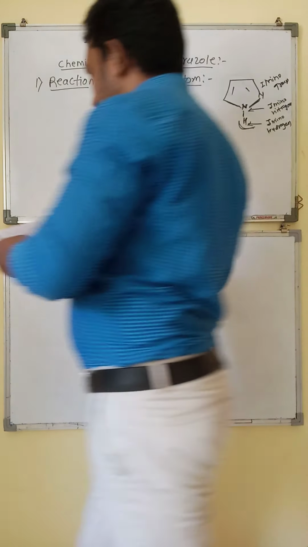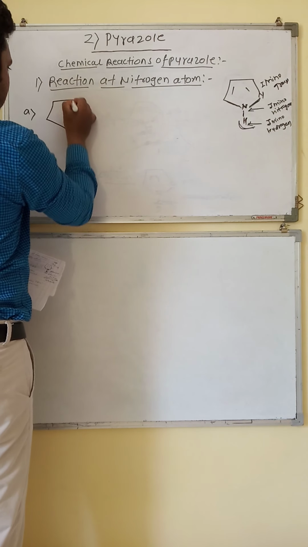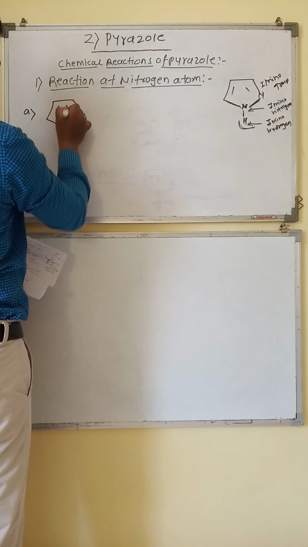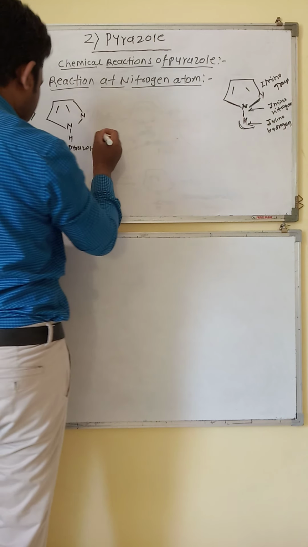Let's see the example. This is the first reaction.